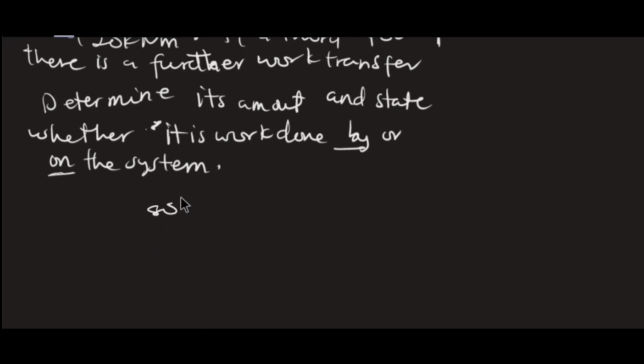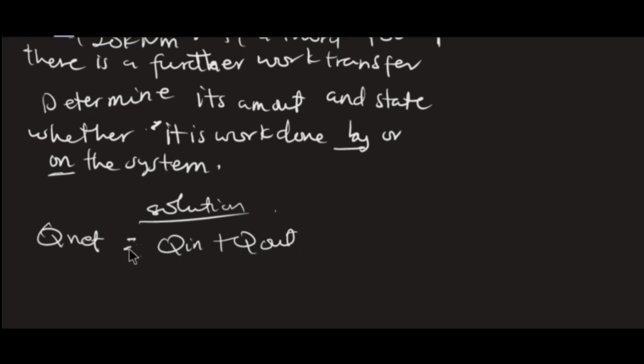So our solution for this, our Q net. We want to know whether work is done on the system or work is done by the system. So we want to find our W, that is work done. Now let's see. Our Q net is equal to our Q in plus Q out. That is energy supplied, heat supplied, as well as the heat ejected. That will give us our total Q net.